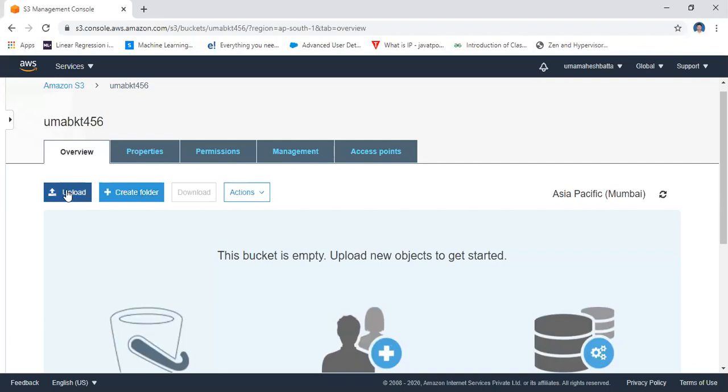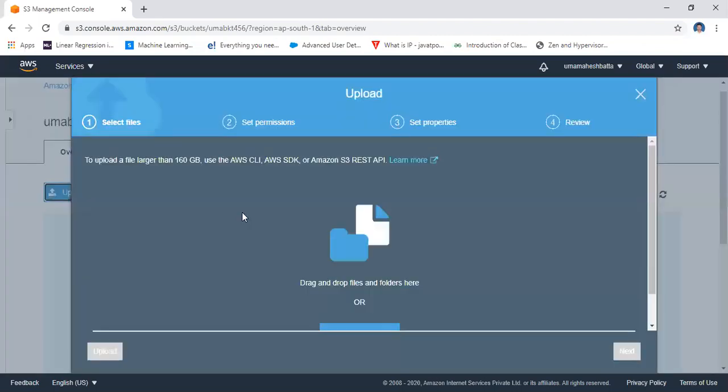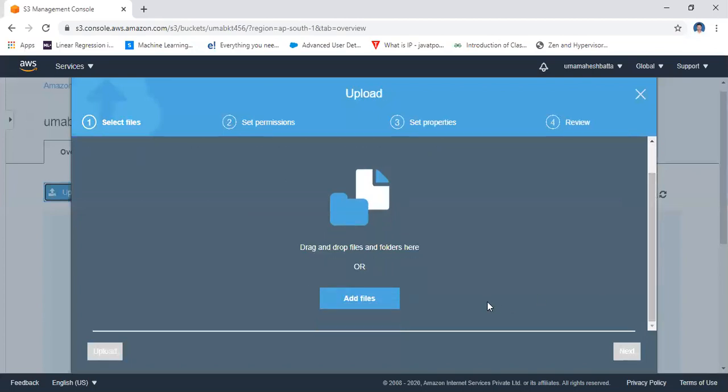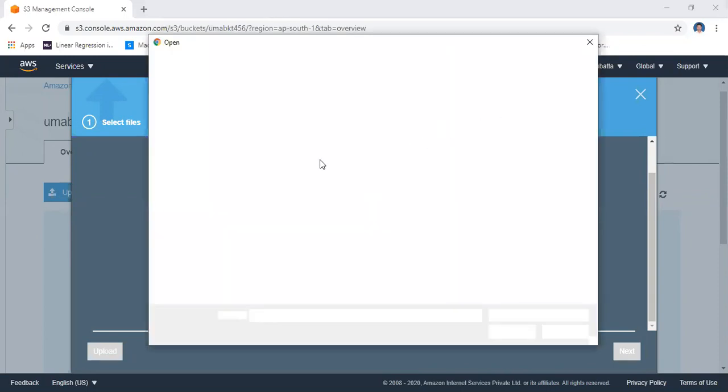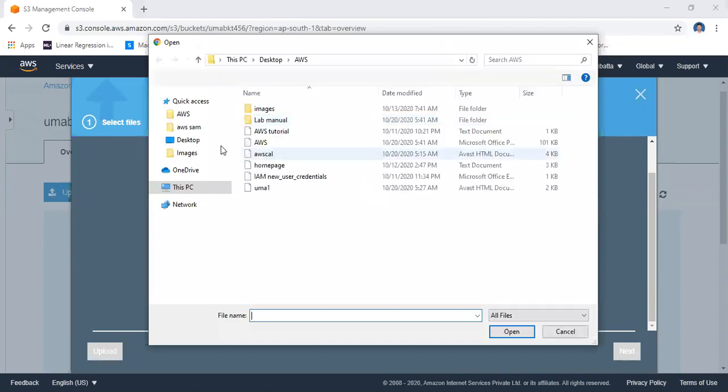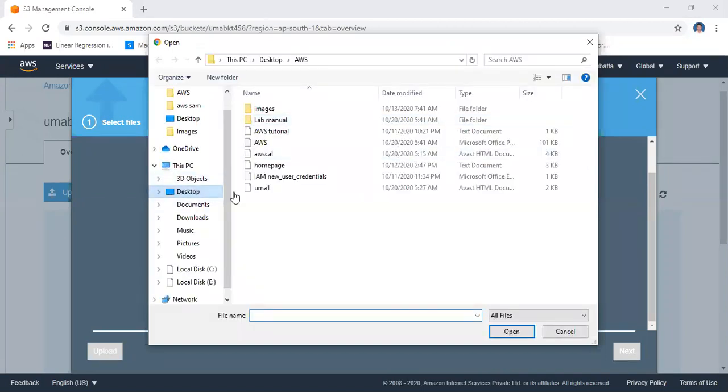Here I am going to upload a file. The file I am going to upload here is, for example, an HTML file. You may upload, for example, by clicking on the add file option. Yeah, if you click on the add file option, it is available. Come here.